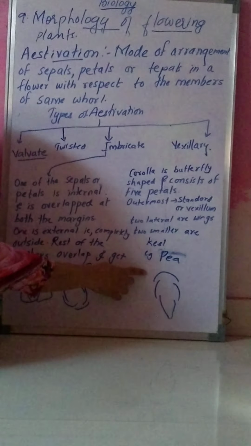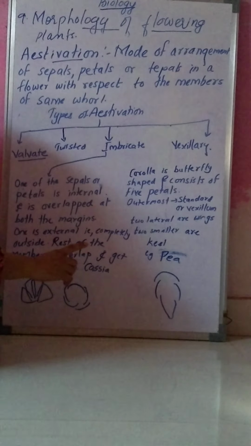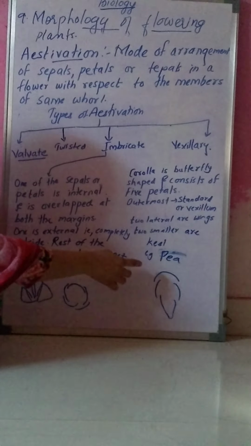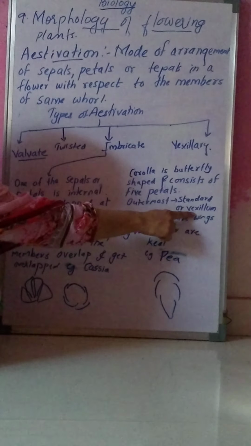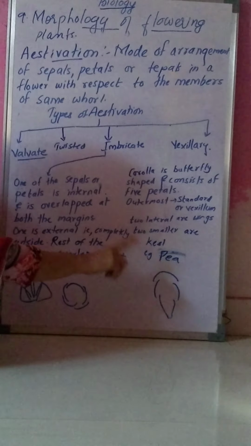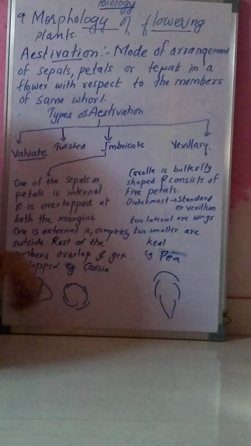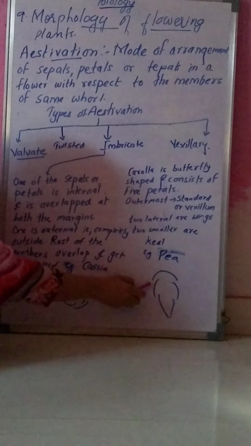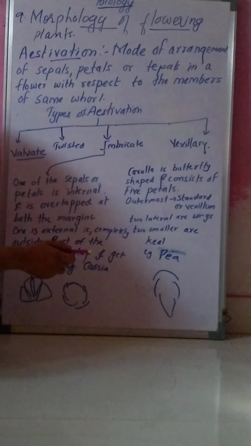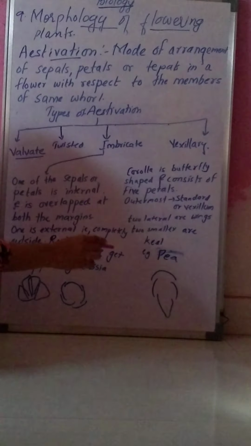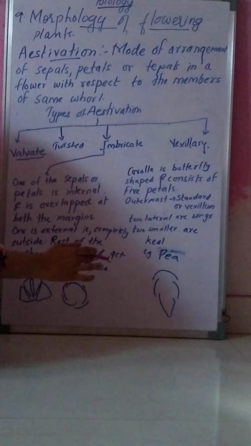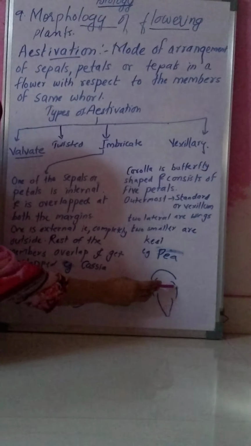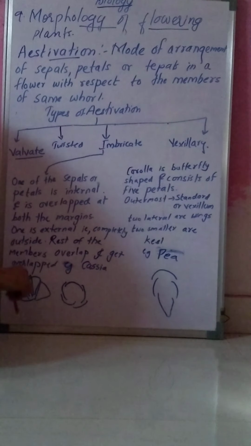The outermost one is the largest, and it is known as standard or vexillum. Then it has 2 internal members, the lateral petals, and these are known as wings.